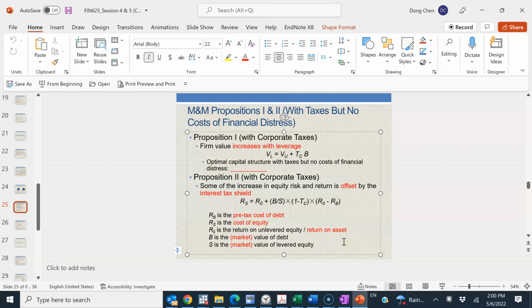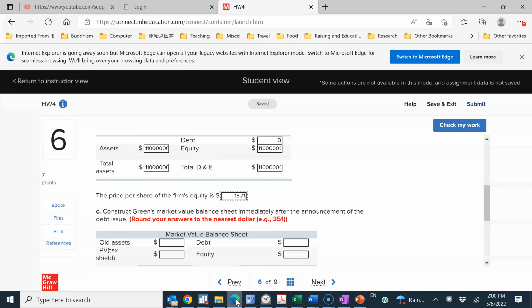Hence, the total assets, we are talking about market value based assets, right? So the total assets, which is also the total firm value, will go up. So that's the left hand side of the balance sheet, right? That will go up. And right hand side, as we said, the debt hasn't been issued yet. So the debt will still be zero. When the firm makes an announcement, no debt has been issued. So B should still be zero. But to balance the balance sheet, the equity has to go up by the same amount as the firm value. Right? So that's basically the idea behind this question.